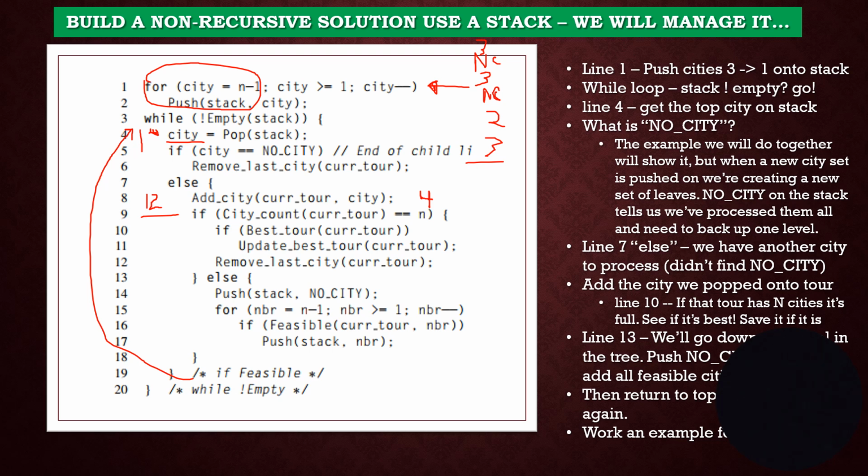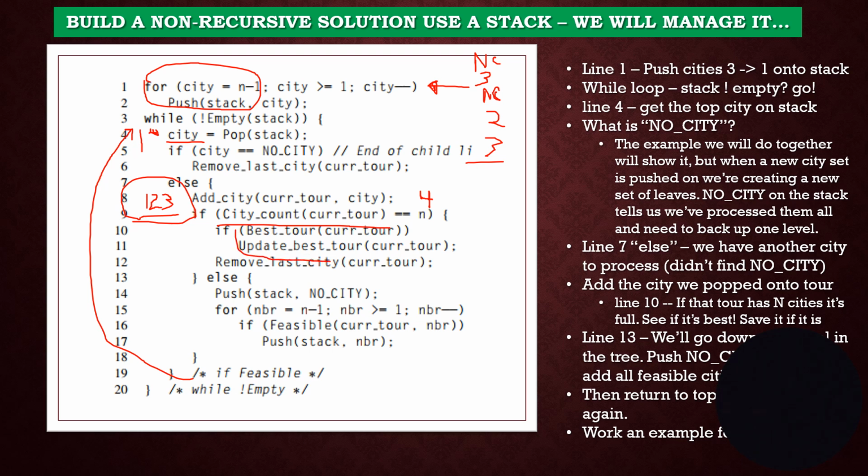I pop the 3. There's the eraser. I pop the 3, and I put it onto my city tour. And by the way, this has a 0 built into it. So then I come back up here, and now I say, I pop that 3. Good. Now I've got all of my cities visited from 0. And I ask, can I get the total? And I can. It turns out that the city count equals what I want.